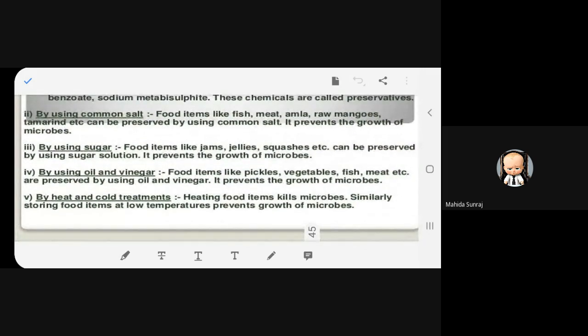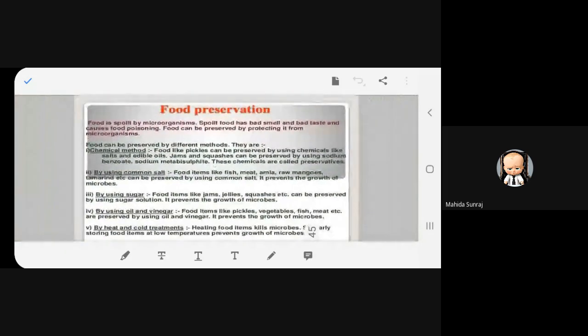Number five, by using heat and cold treatments. Heating food items kills microbes. Similarly, storing food items at low temperatures prevents growth of microbes. Okay, fine.